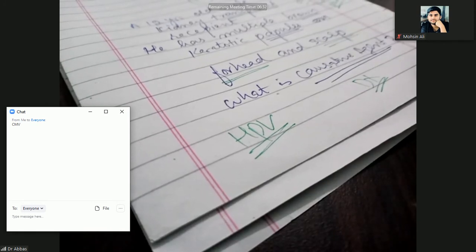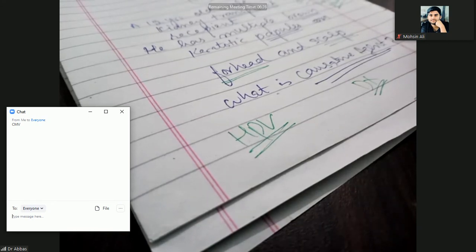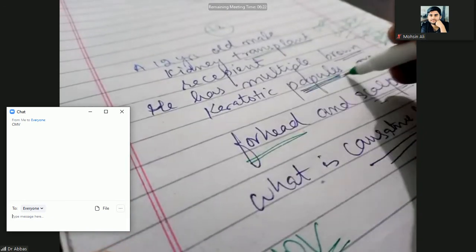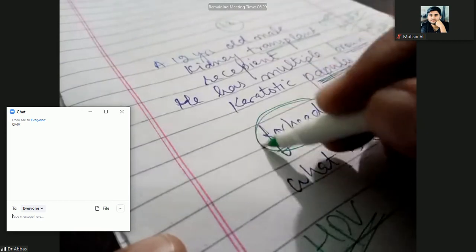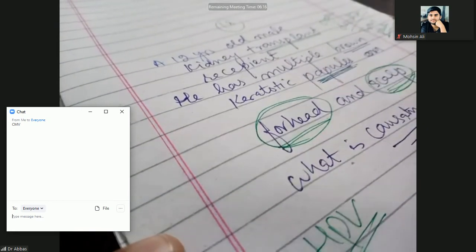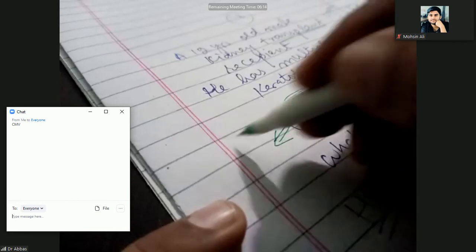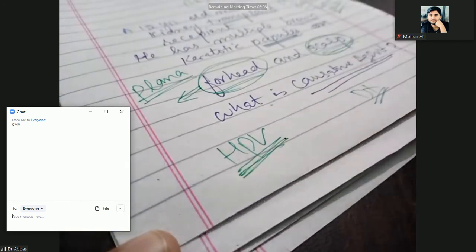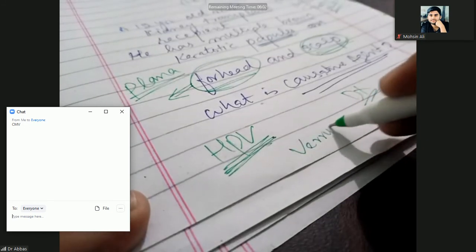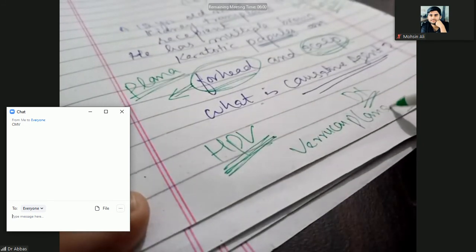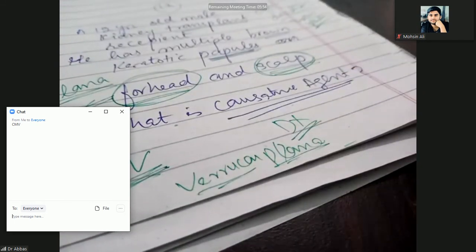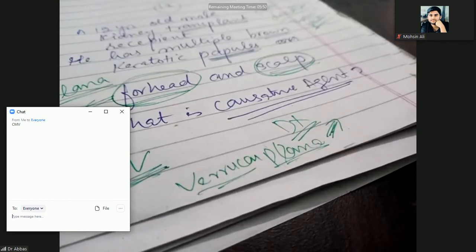Now you will discuss where this HPV, human papilloma virus, is present. Look at the site. These papules are present on the forehead and the scalp. I told you on the forehead they are plana, verruca plana. So HPV, human papilloma virus, we call it verruca plana. Verruca means warts, plana means plain warts. So these are plain warts present on the forehead.